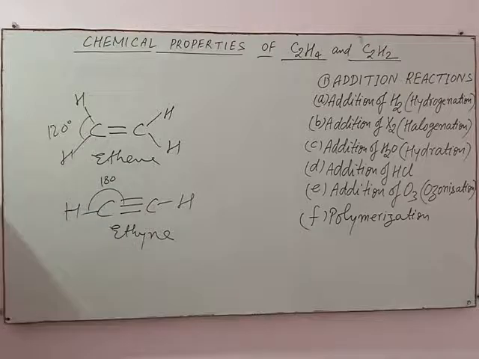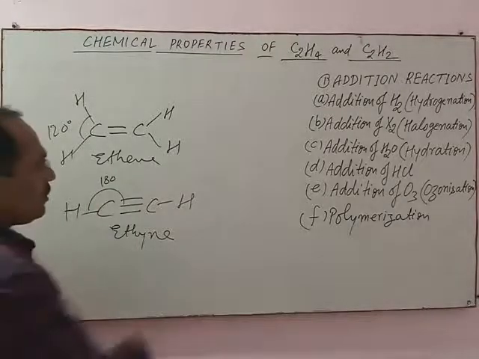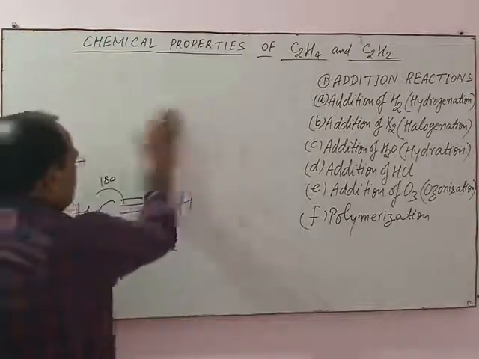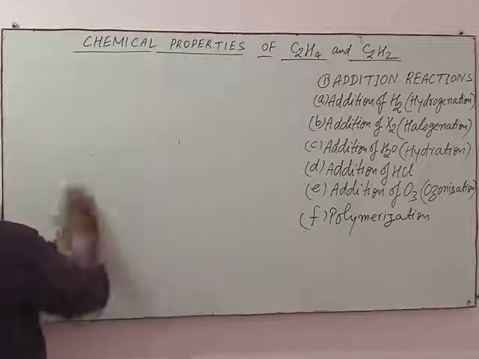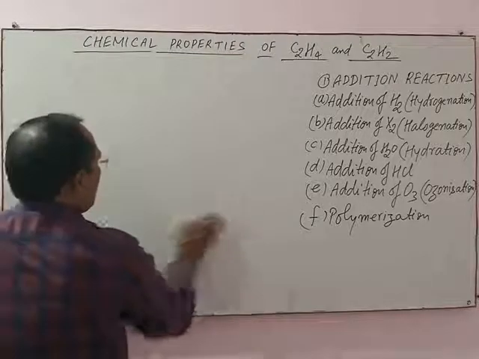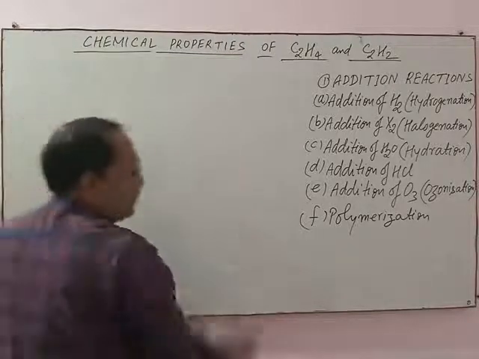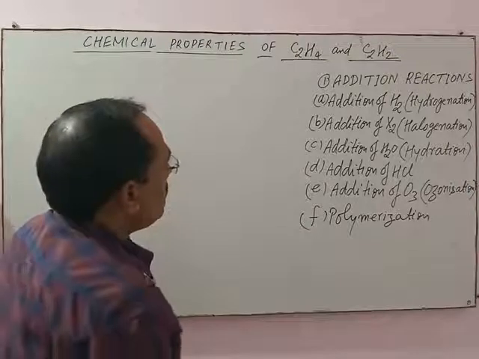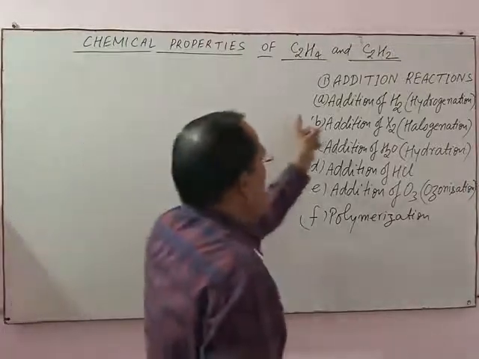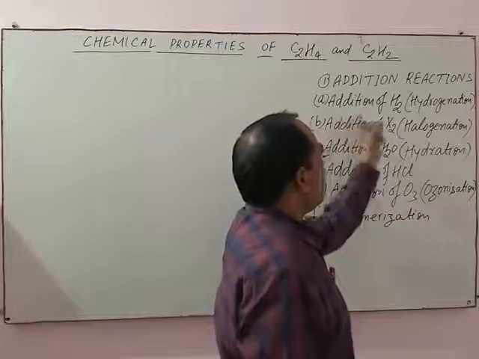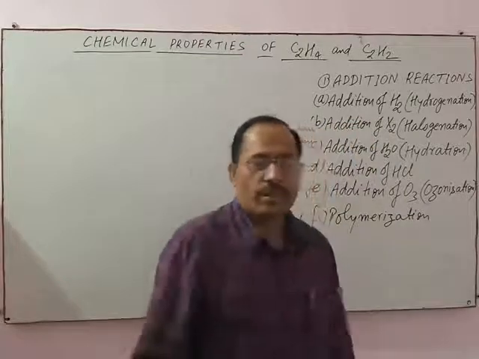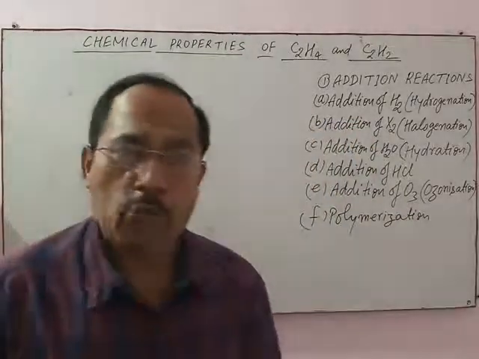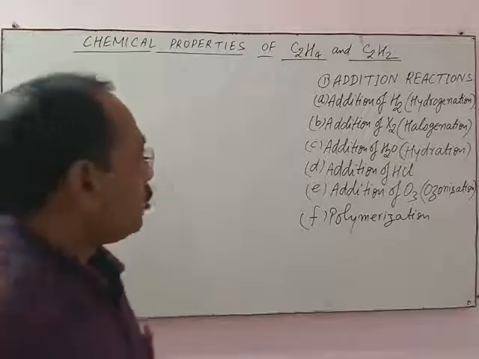Now, addition reactions of ethene and ethyne are as follows. First, addition of hydrogen. Addition of hydrogen is known as hydrogenation.